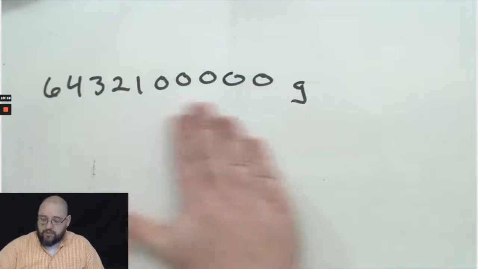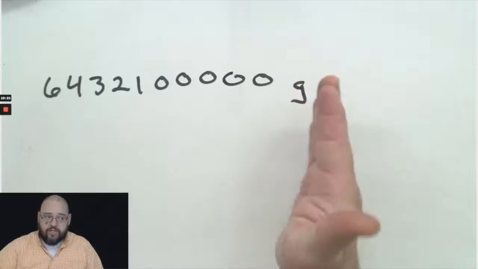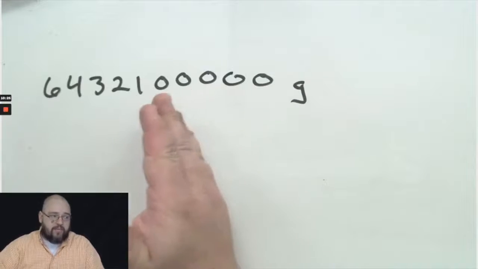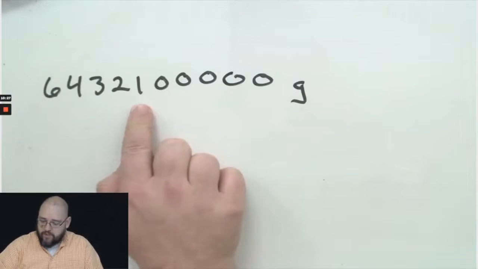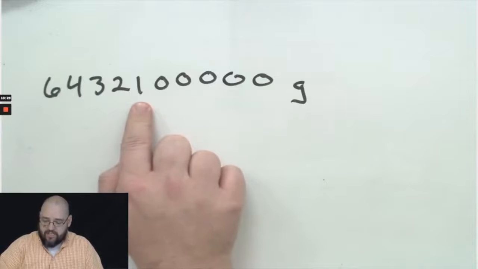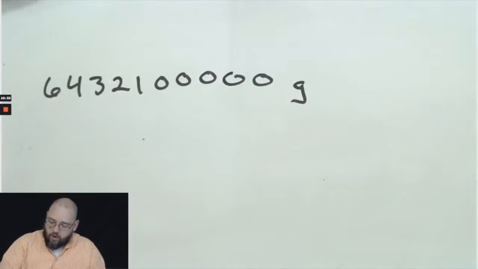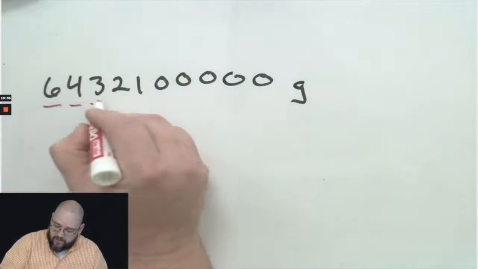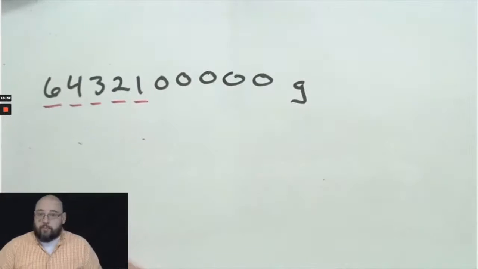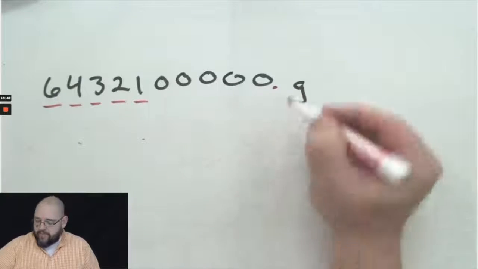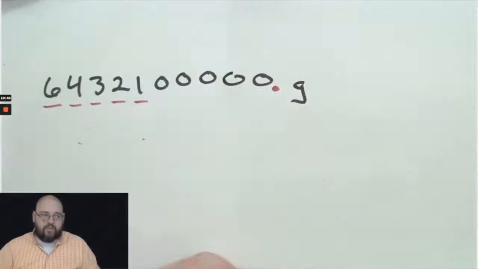The decimal is absent, so I'm going to start over here, and I start counting whenever I get to a number that is not 0. So this is my first significant digit, and all of these are going to be significant. So I've identified all of my significant digits. Now, my decimal, even though it's not written, is understood to be right back here. We know that that's where the decimal is.